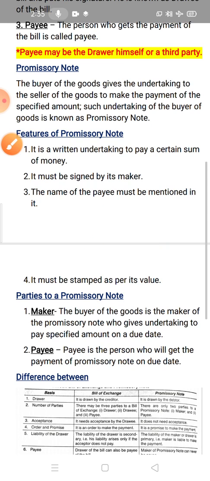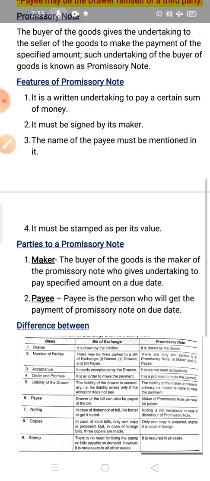Now features of promissory note. The first feature is it is a written undertaking to pay a certain sum of money. The second is it must be signed by its maker. Features are the same in both, but here it is a written undertaking to pay the certain sum of money. It is a written undertaking and that is a written document. Now second is it must be signed by its maker. See, both are signed by its maker. So this promissory note is also signed by its maker.